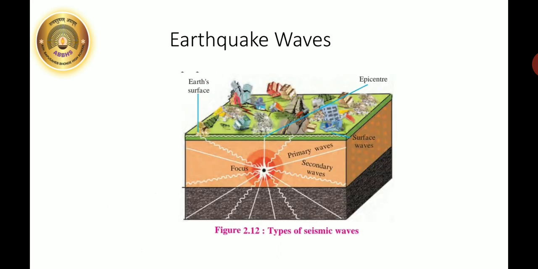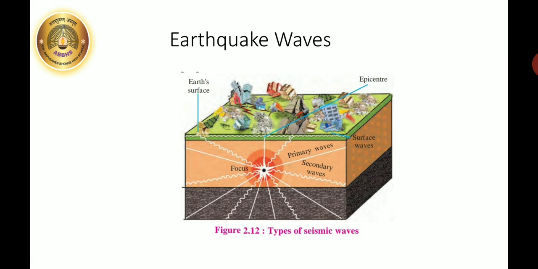Here you can see the focus, the epicenter and the different waves. Now you can see the focus from where the primary and the secondary waves start. From the focus, the perpendicular on the surface of the earth, you find the epicenter. So the epicenter is the place on the surface of the earth where the earthquake occurs.